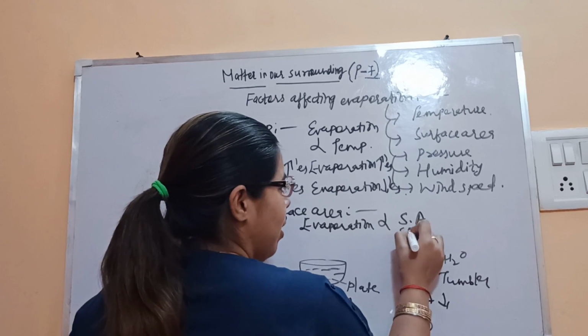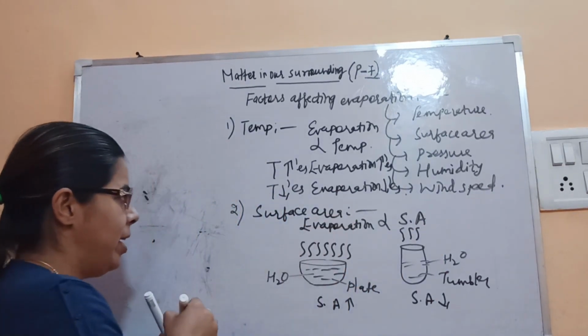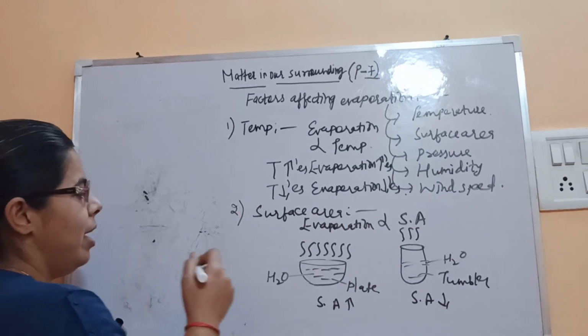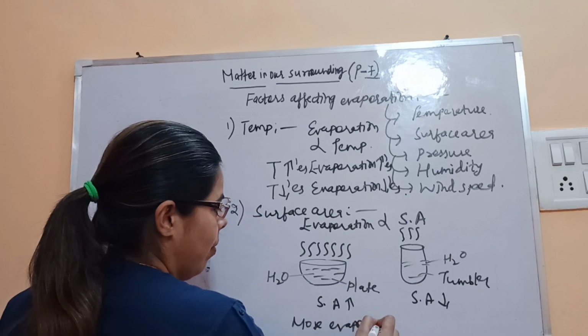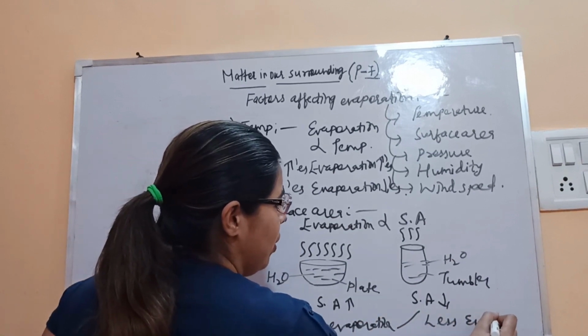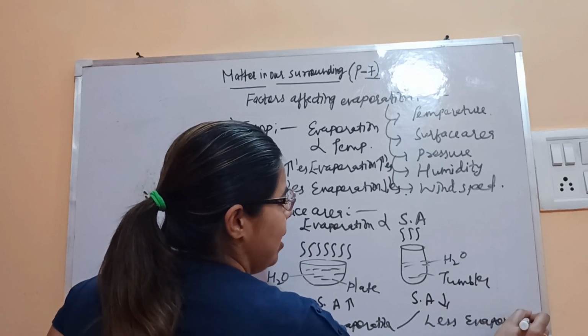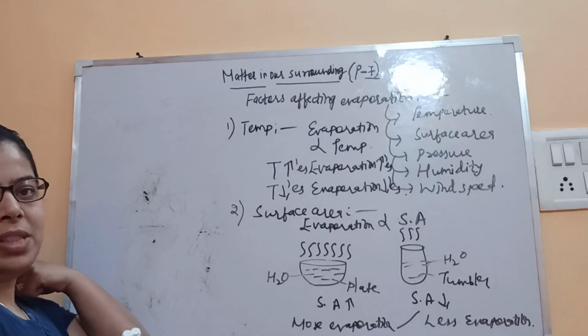Here more evaporation, and here less evaporation. Again, it is directly proportional to the surface area. The more the surface area, the more the evaporation.